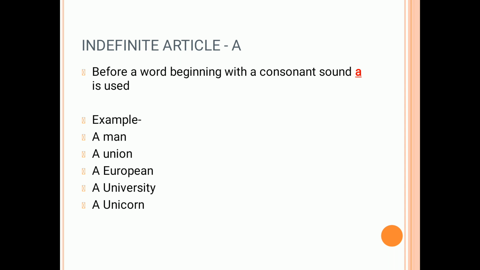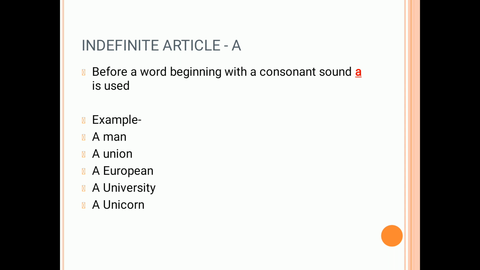So again I'll repeat my rules. The rules are, we will be going according to the sound. So u has a y sound. Y says y, because there are 44 phonetical sounds and the sound of y is y. So here in union, a y sound is coming. Hence we are using a.